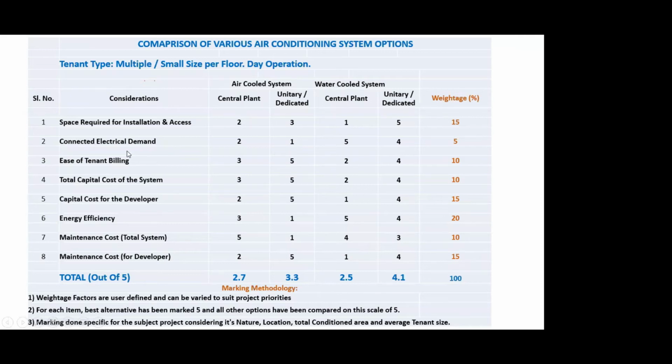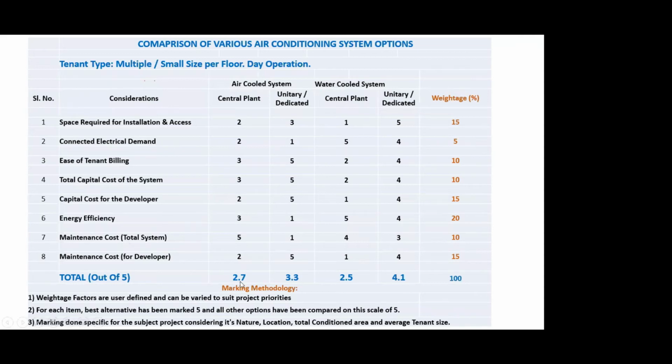I hope you understand many of these energy efficiency criteria may change depending upon whether the project is located in Bangalore or in Delhi or in Guwahati. Because in Guwahati, it's a very temperate climate. Delhi, it's a very hot and dry climate. So a water cooled system tends to be more efficient than a place like in Guwahati or in Bangalore, which are having temperate climate. So these relative factors or points get varied.